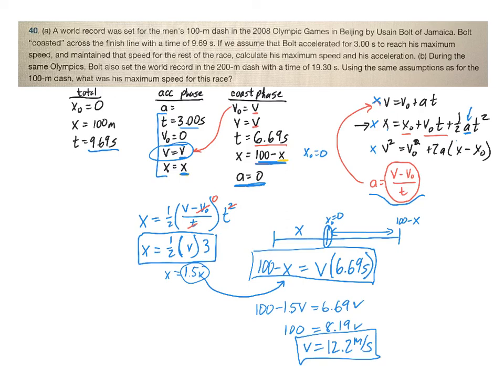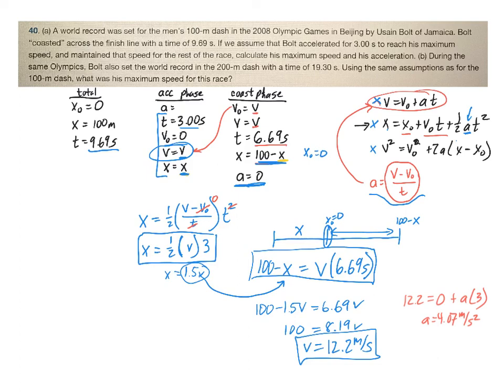Now, it also asks for the acceleration. Well, the acceleration is going to be a little bit easier now because I have that final velocity, right? I should be able to put that in just to this first equation here and say, well, 12.2 equals the initial speed plus the acceleration times the time, which was 3 seconds. And you solve and get that the acceleration is equal to 4.07 meters per second squared. And so I've answered question A.